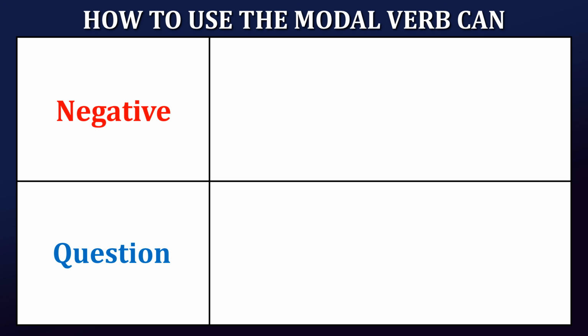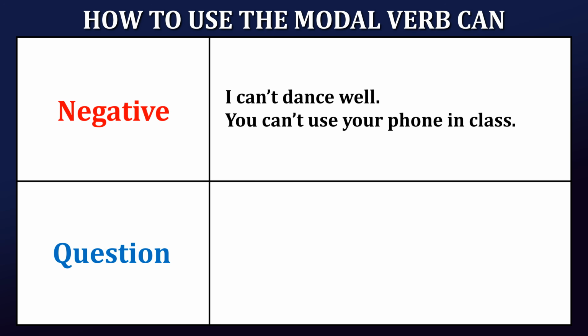Negative form. When we need to express inability, prohibition, or impossibility, we use cannot or the contraction can't. For instance, "I can't dance well" means I don't have the ability to dance well. And "you can't use your phone in class" means using your phone is not allowed.